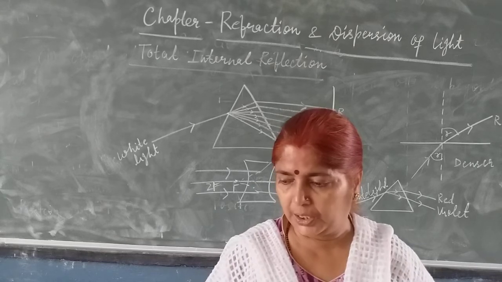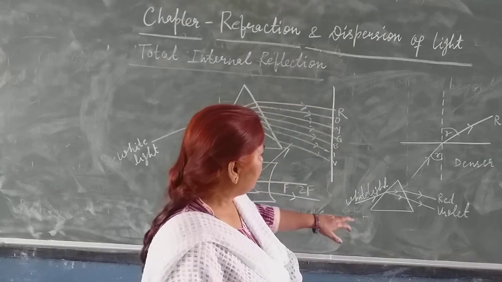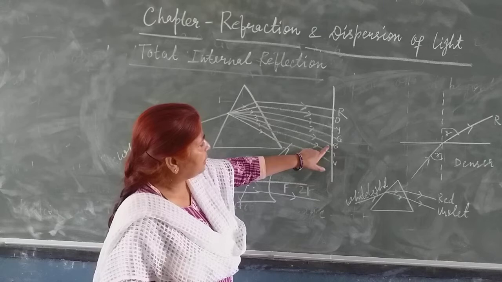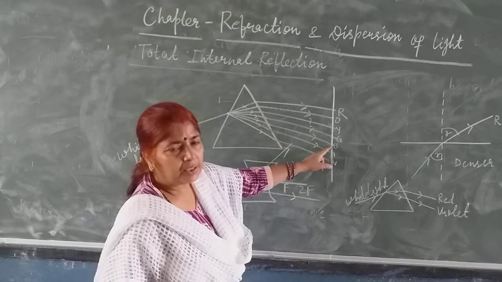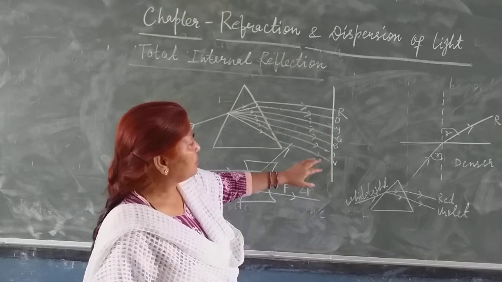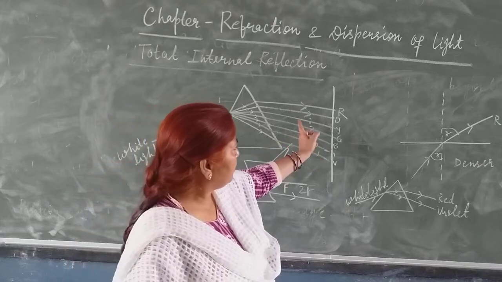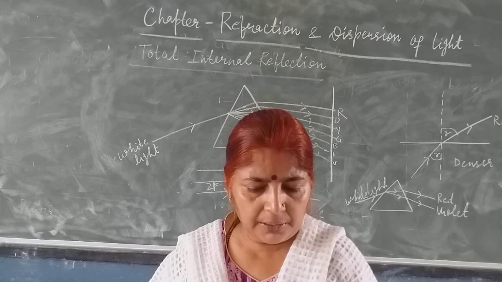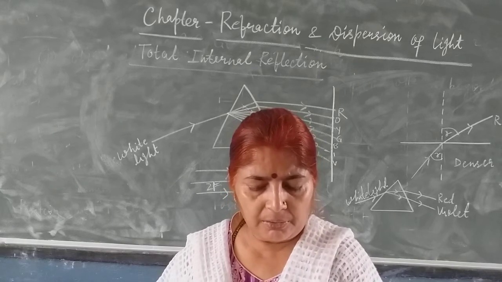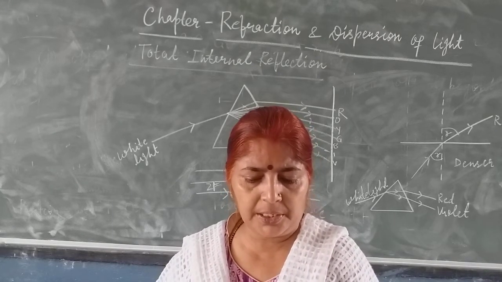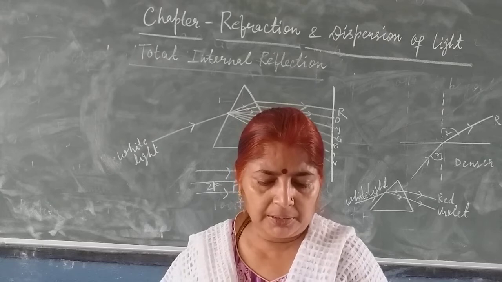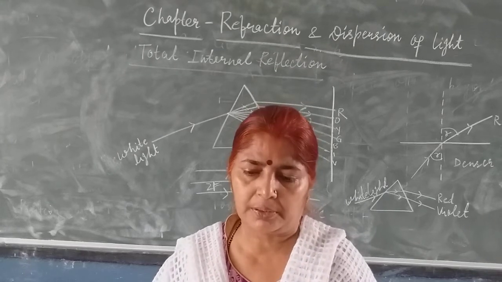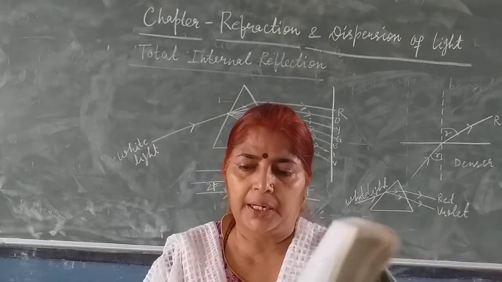Fifth, when white light is dispersed by a glass prism, the yellow color in it bends more than the blue color. You can see, children, yellow color is bending less than the blue color. Blue color is bending more than the yellow color. So, blue color is bending more, yellow color is bending less. According to that, you can see it is false. Now, take the correct option.